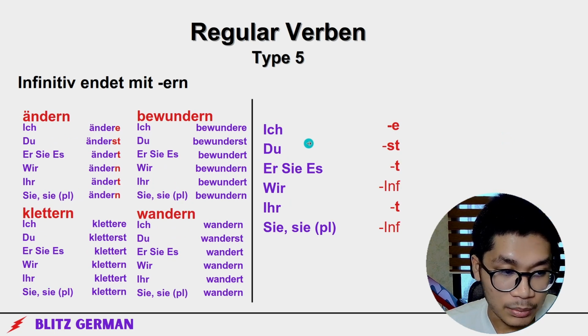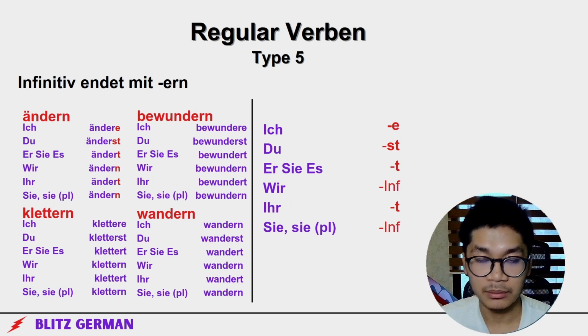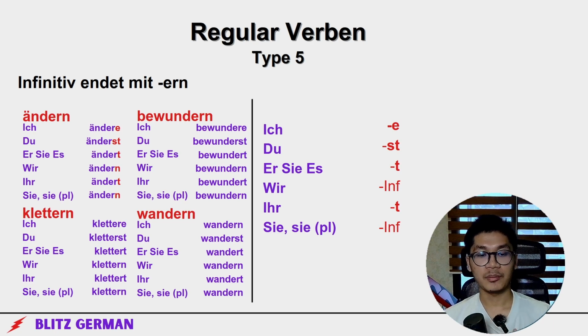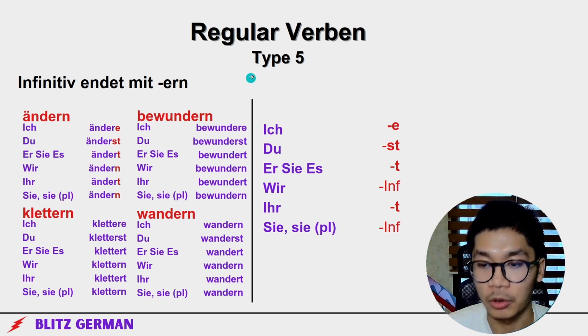Now, here's more word summarization. Ändern means to change, bewundern means to admire, klettern means to climb, wandern means to hike. You can pause if you want to read. If not, we gotta go.